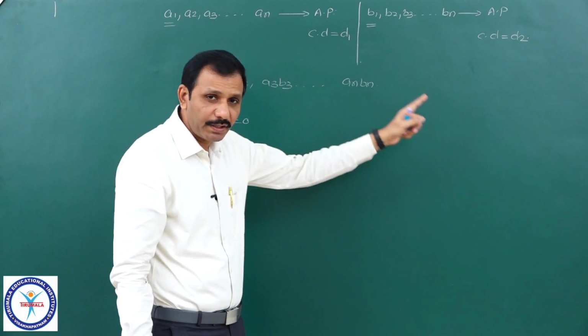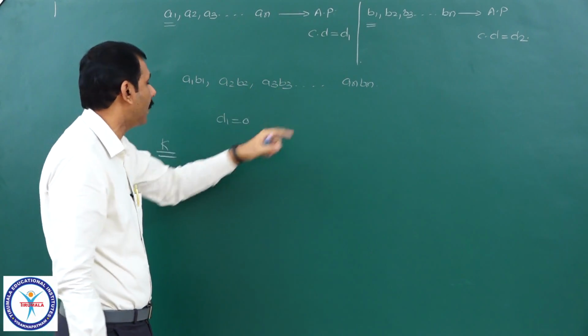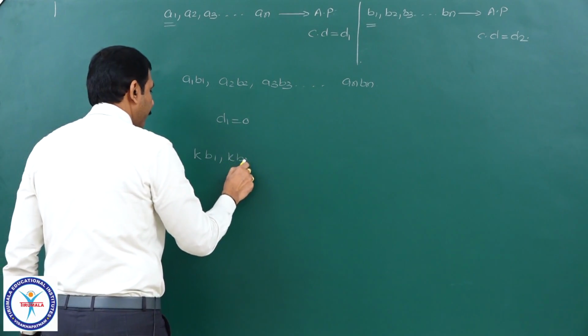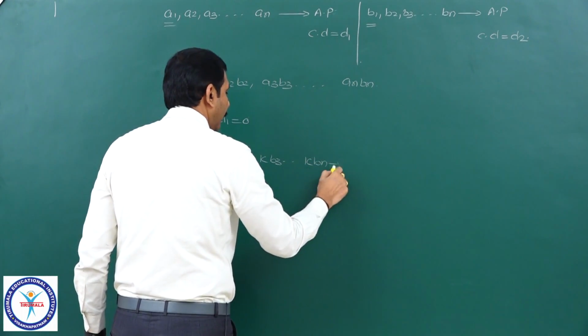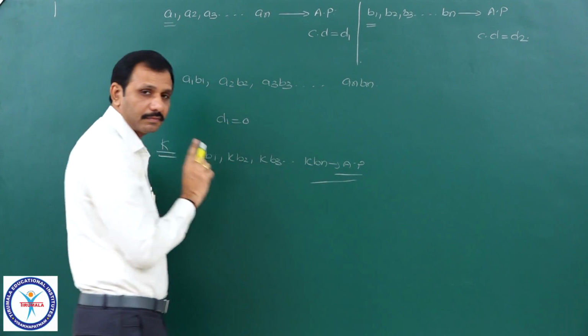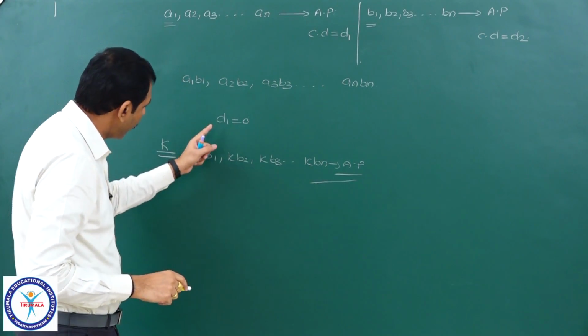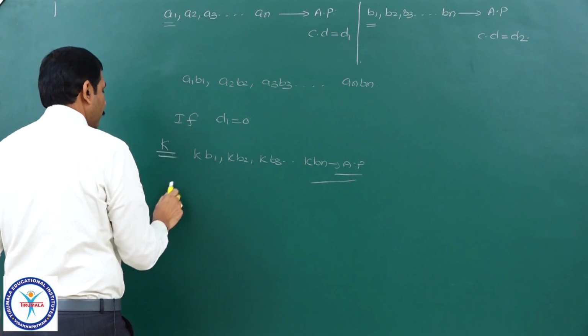And even if D2 is not equal to 0, then I can say A1B1, A2B2, A3B3 and so on will become K times B1, K times B2, K times B3 and so on, K times Bn. It is clearly an AP only. Observe this carefully. If D1 equal to 0, the same thing will happen if D2 equal to 0.